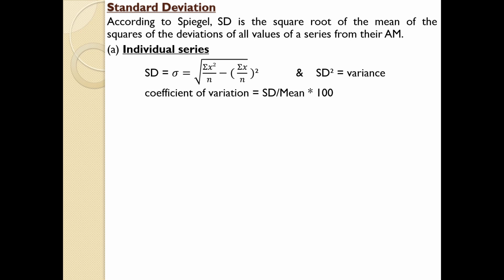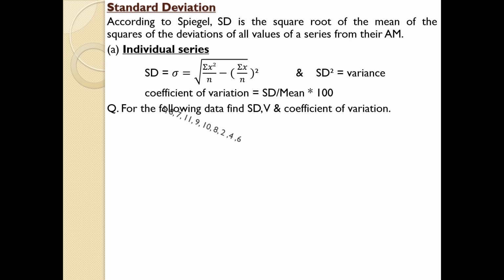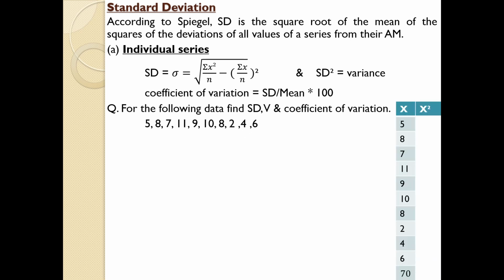We will come to that part during the computation section. Here, these are the equations used for the individual series. Next one, for the following data, find standard deviation, variance and coefficient of variation. It is regarding individual series.